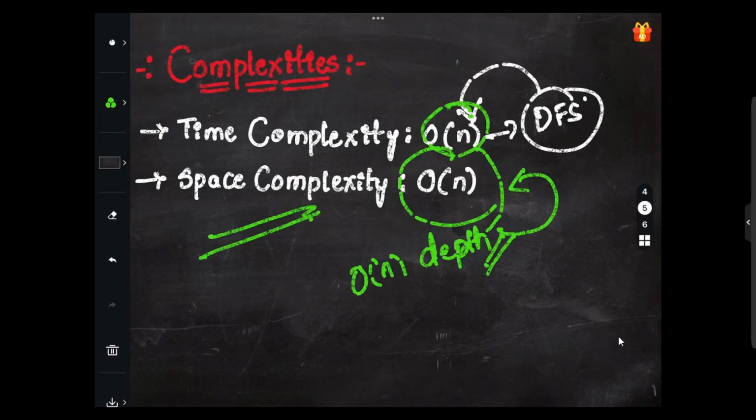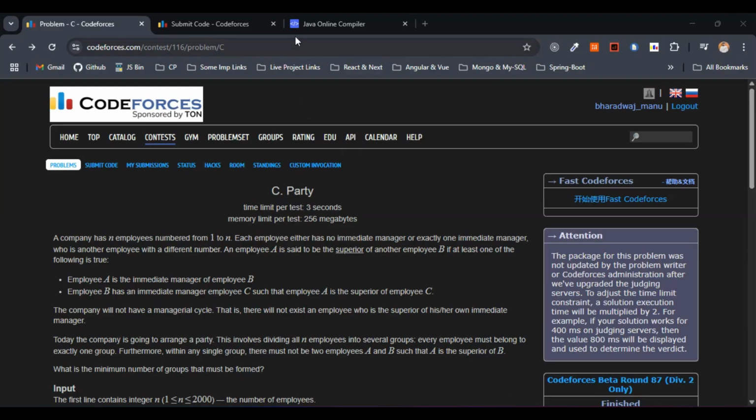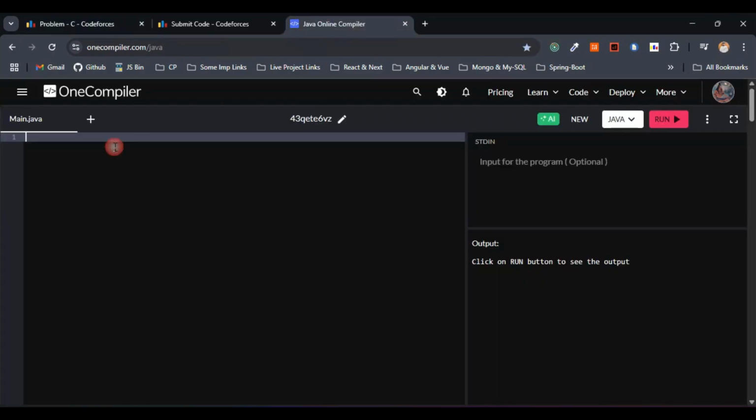So I hope this part is completely clear. Now, as we are completely familiar with the approach and the complexities, we are good to write the code. Let's start writing the code. I'll just come to the compiler.